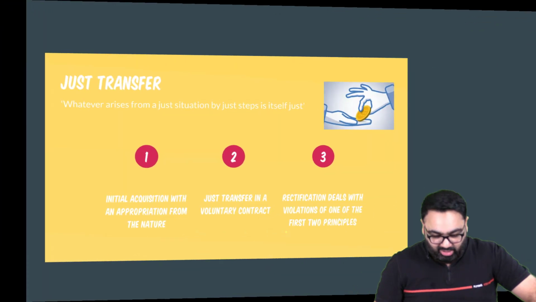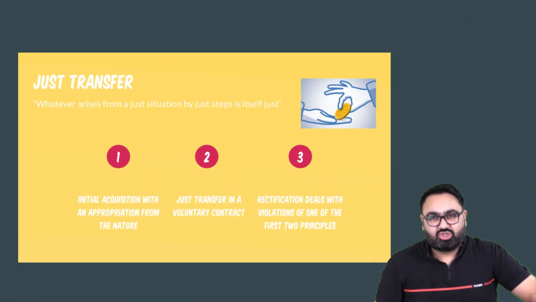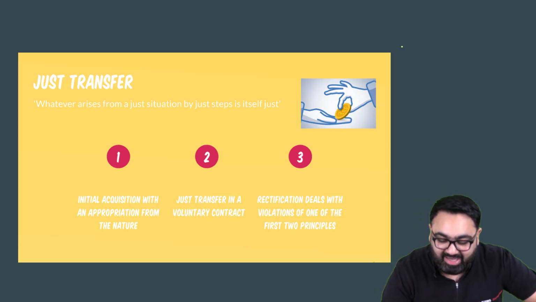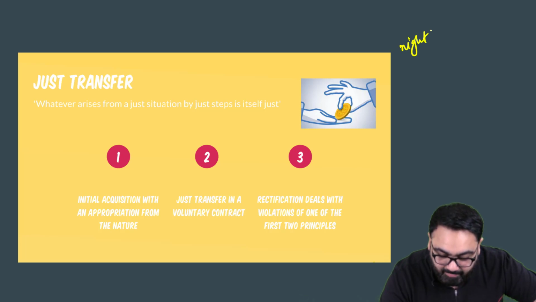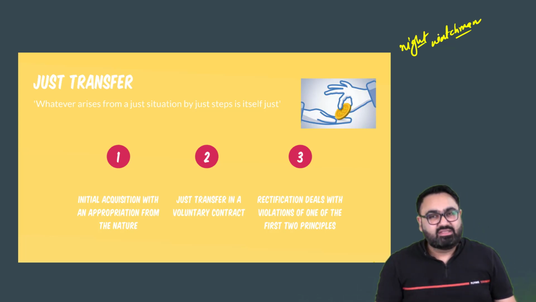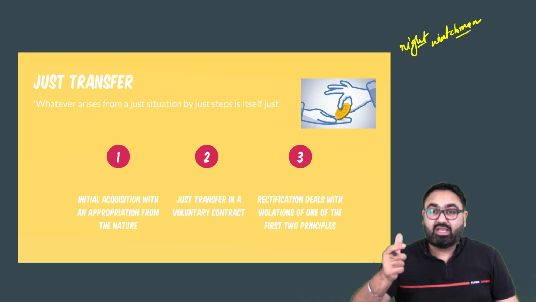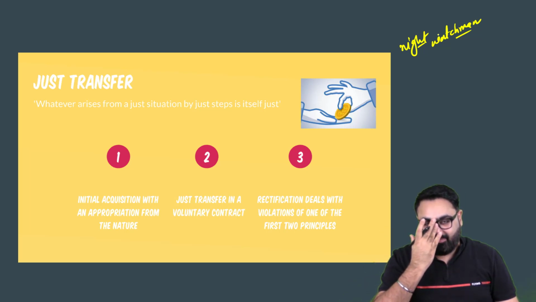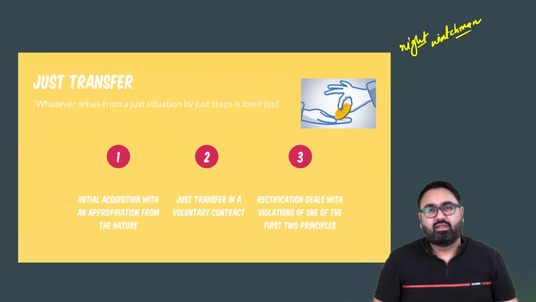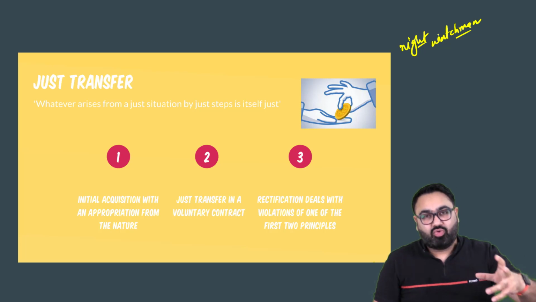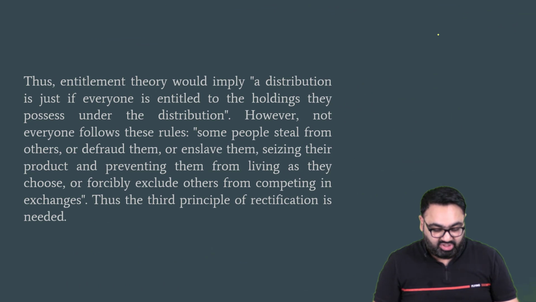This is their entire logic. Just transfer. If it does not happen, the state should come into the picture. Liberal thinkers anyways have always defined state as a night watchman. They have always said that the state should not interfere except when someone breaks the contract. So breaking the contract comes into this category. If someone is illegally transferring or forcefully acquiring your land, that becomes a case of the state coming into the picture.